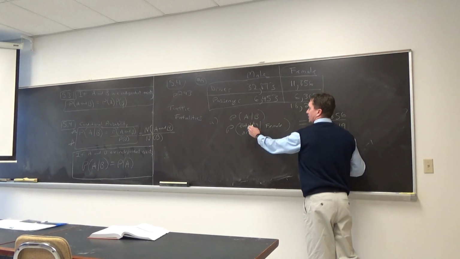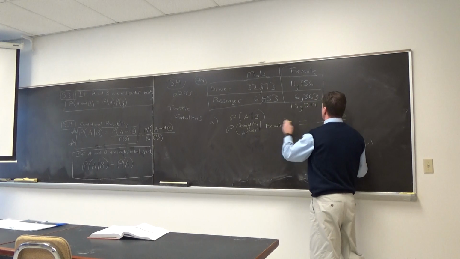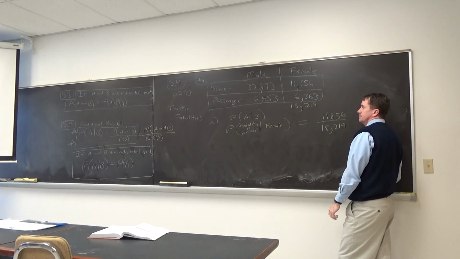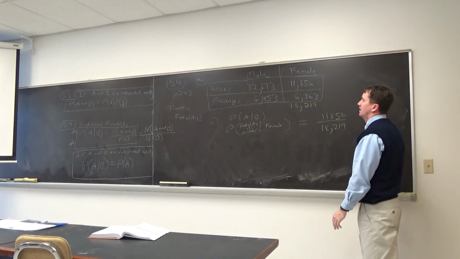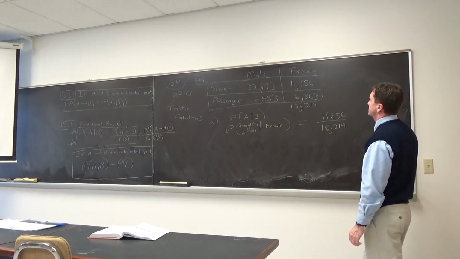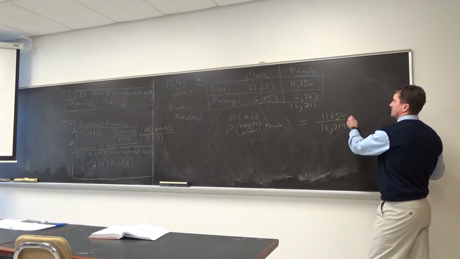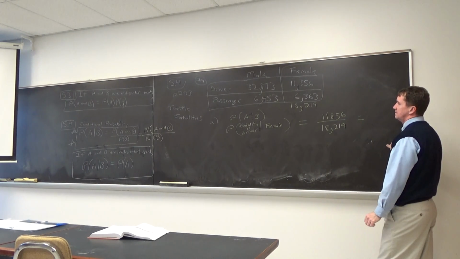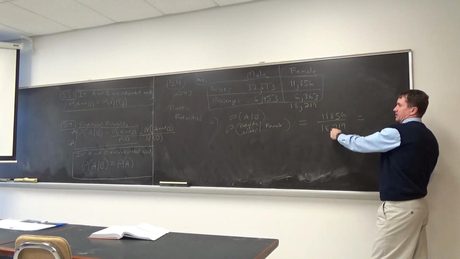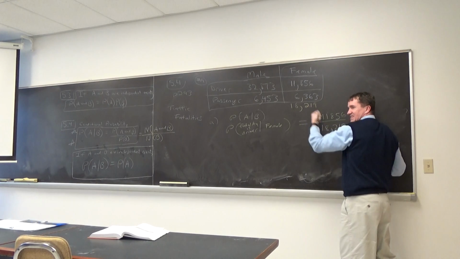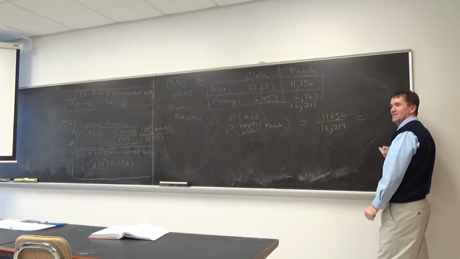What was the number of fatalities that was a driver? 11,856, right? What was the number that you had to total? 18,219. Hey, what's this come out to be? How many total females were there, right? That's what we're saying here. For a total number of 18,219 females, right? 0.65.